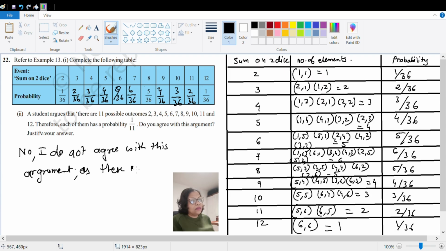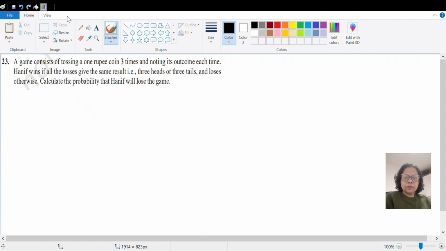These events are not equally likely events. I hope you have understood. Let us go to the next question, question number 23. Okay, so now let's start with question number 23.